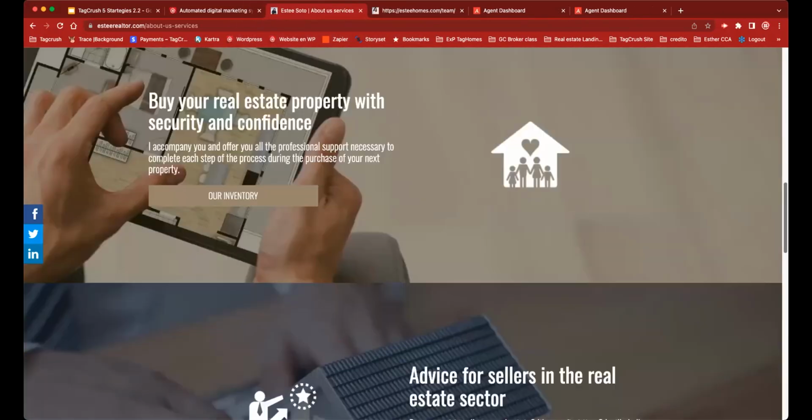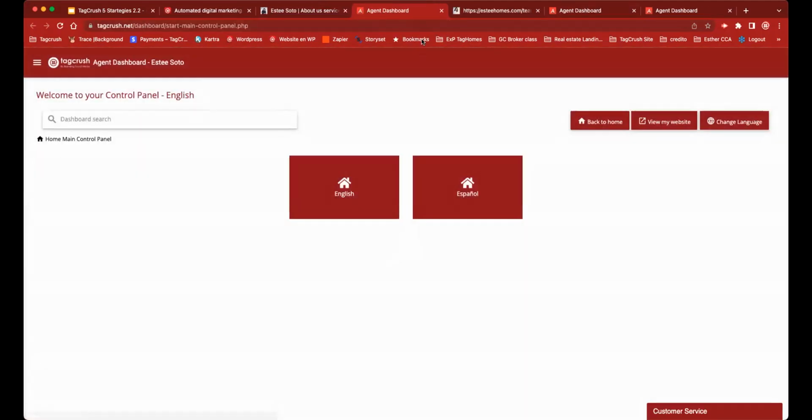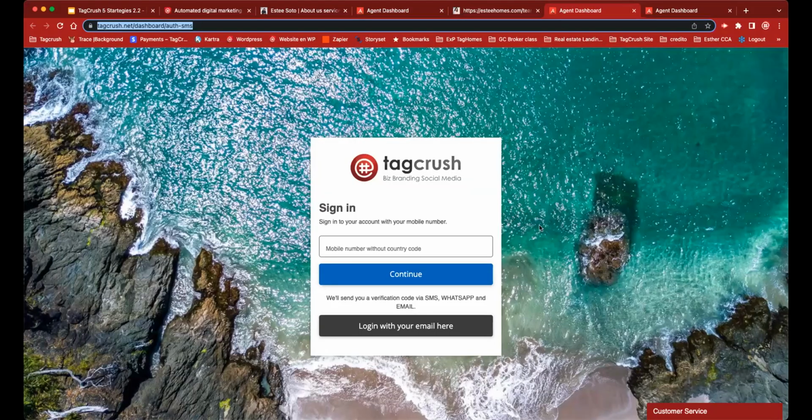So how do I go to the dashboard? And that's the question, right? At the very end of the dashboard, there is a click right here that says agent login. You see it right here, just below the MLS logo. Agent login. When we click on it, a page opens up that looks like this.